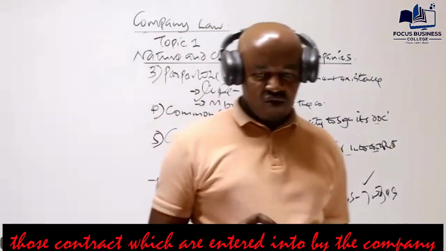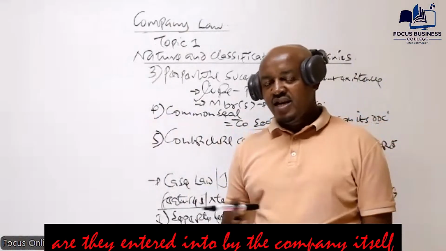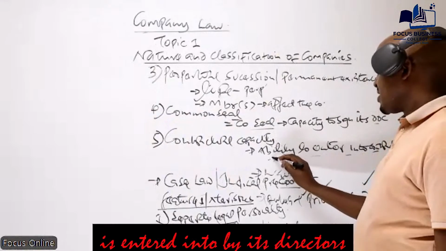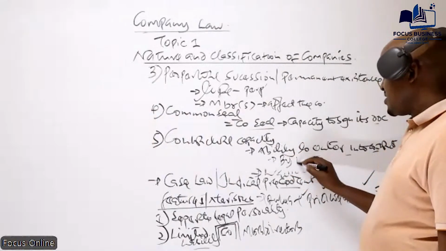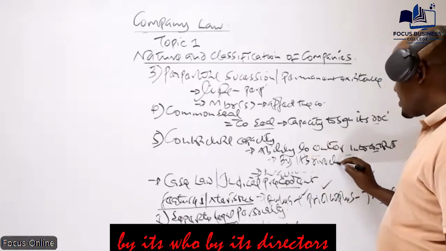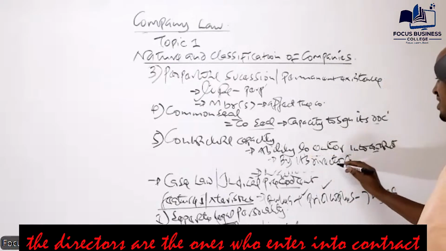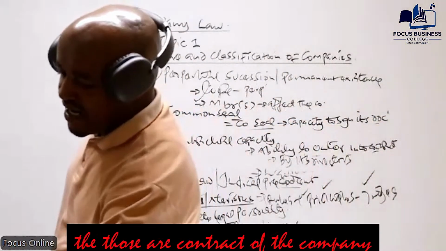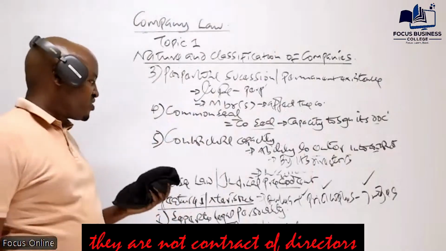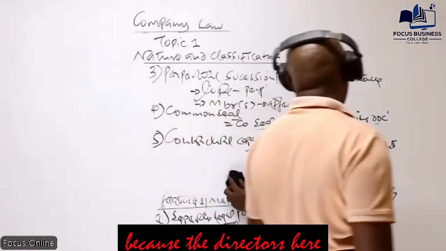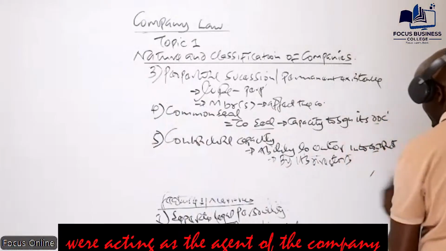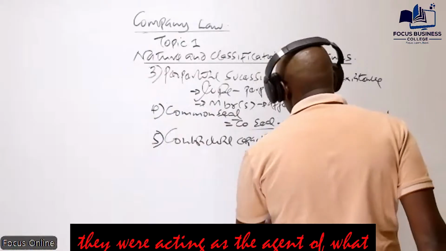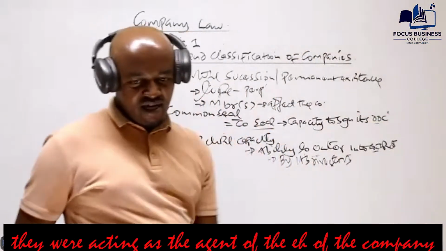But are those contracts entered into by the company itself? No. Any contract entered into by the company is entered into by its directors. So the directors are the ones who enter into contracts on the company's behalf. But by the end of the day, those are contracts of the company. They are not contracts of the directors, because the directors were acting as the agent of the company.